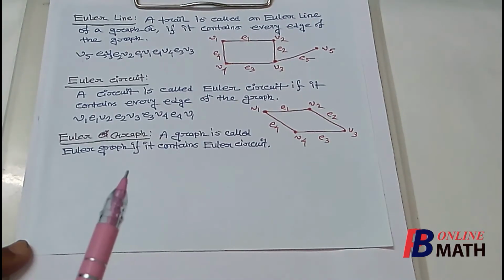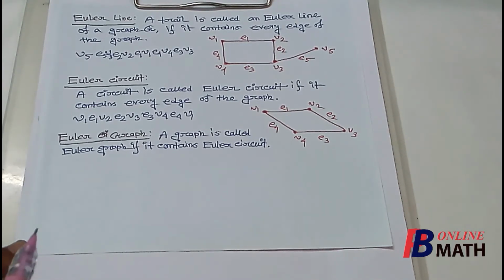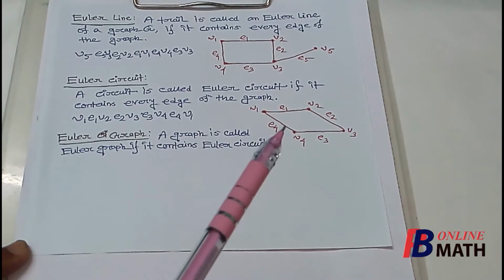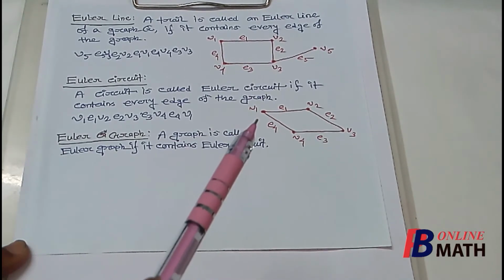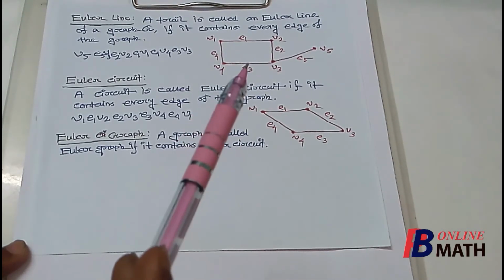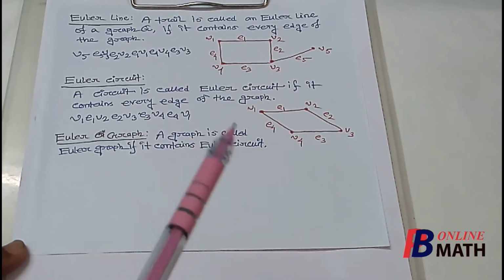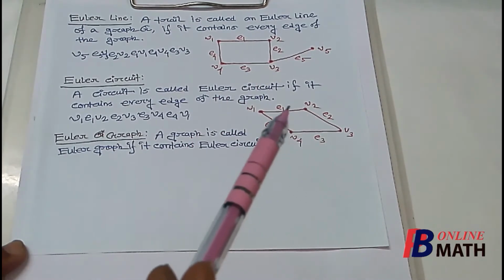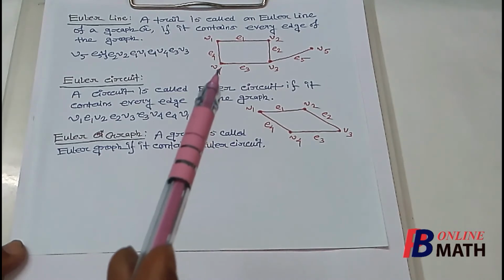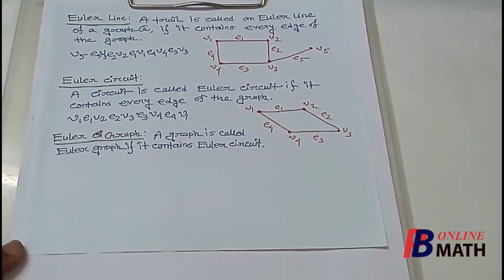Next one is Euler graph. A graph is called Euler graph if it contains Euler circuit. Now as I have discussed, this graph contains an Euler circuit, but this graph does not have any Euler circuit. So this is an example of Euler graph, but this graph is not an Euler graph.